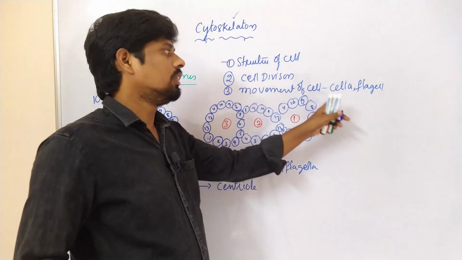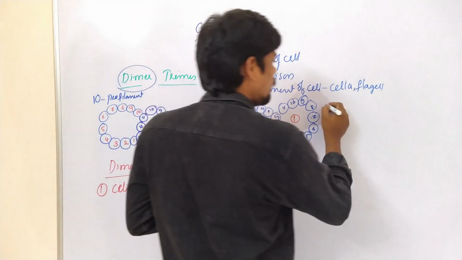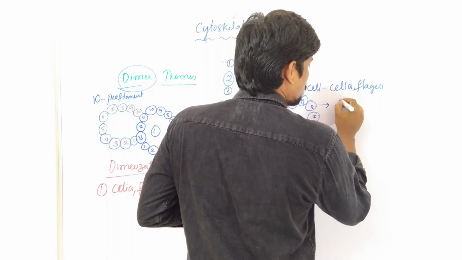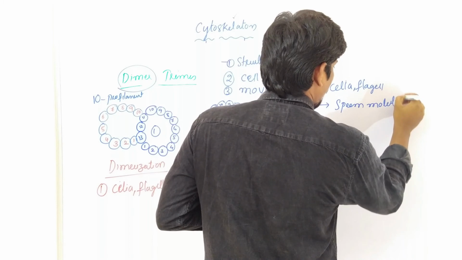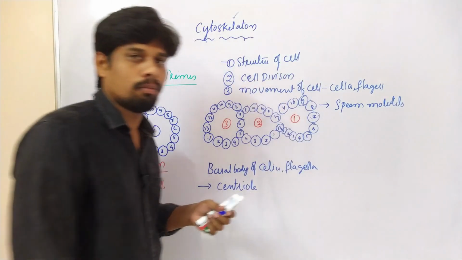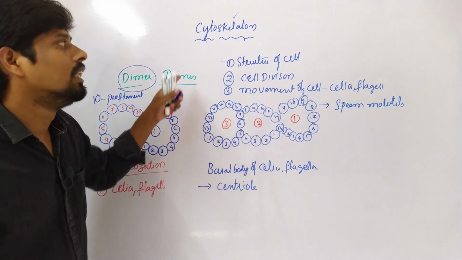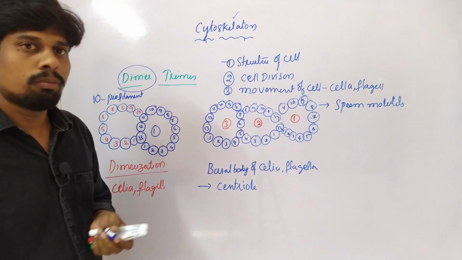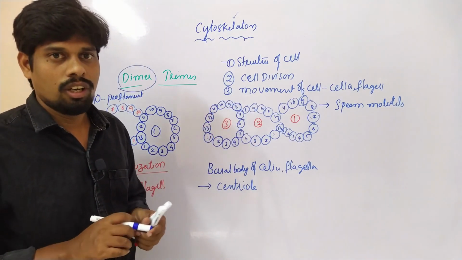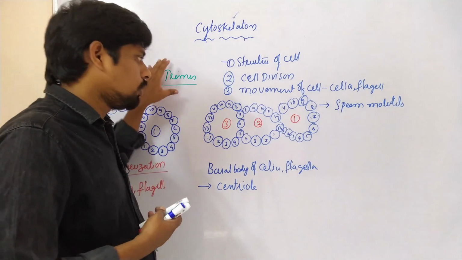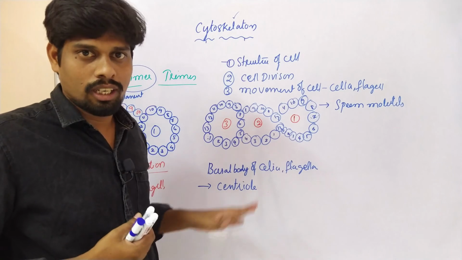Okay, I will give you examples for these cilia and flagella in the next class. And also it is involved in sperm motility. The sperm contains the axoneme, and that axoneme contains this cytoskeleton microtubule, which is especially involved in the movement of the sperm cell. So in this way, the microtubules are present in the form of dimeric, trimeric and monomeric.